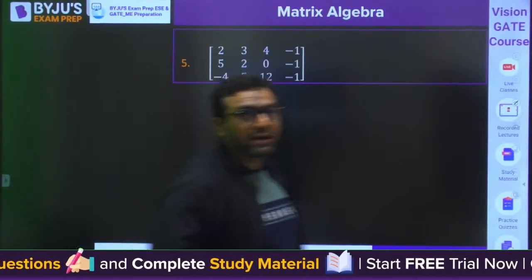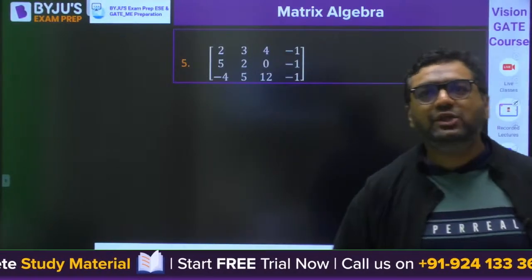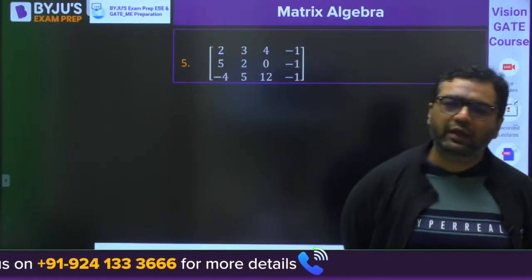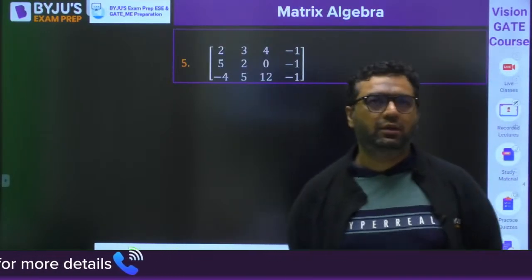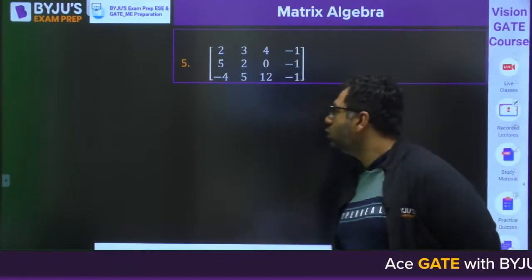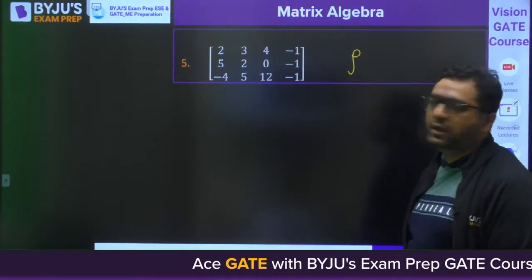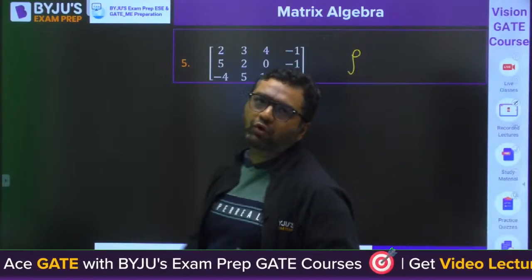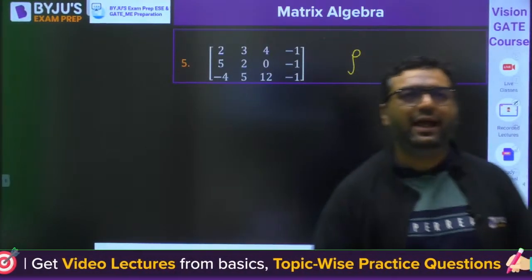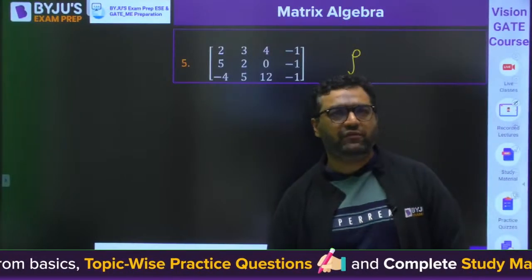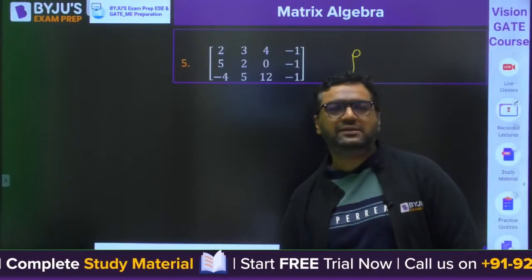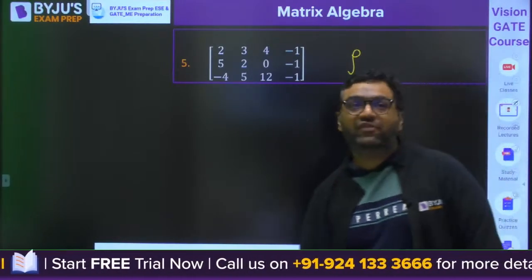Now a slightly bigger matrix is coming. Sir, in checking could we... No, Prakash. In row Euclidean form, we go only for the row operations. So here you need to find out the rank. This is question number 5. 3 more questions after that, then I will show you all the properties of rank. Then eigenvalue, eigenvector and system of equations, we will have one session next week and we will complete the matrix, and after that we will enter into differential equations.